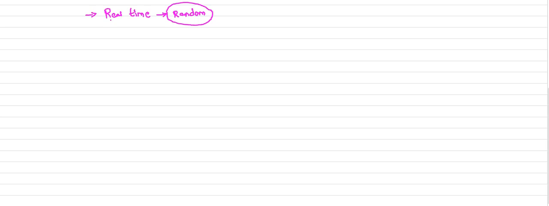But in the case of real-time signals, all the signals are random in nature. For random signals, it is not possible to identify or find the frequency. To explain this, let us consider this simple example. You have a mic here.